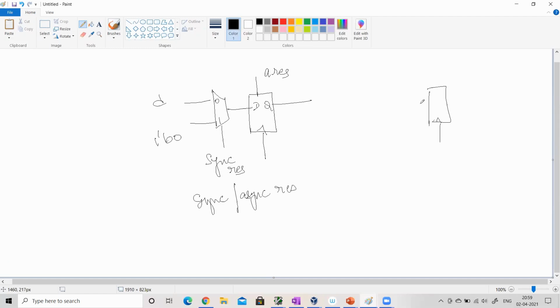This is a flop only with asynchronous reset. This is a flop only with synchronous reset. Clear? This is clearly the distinction between these three things, and these are the coding styles.